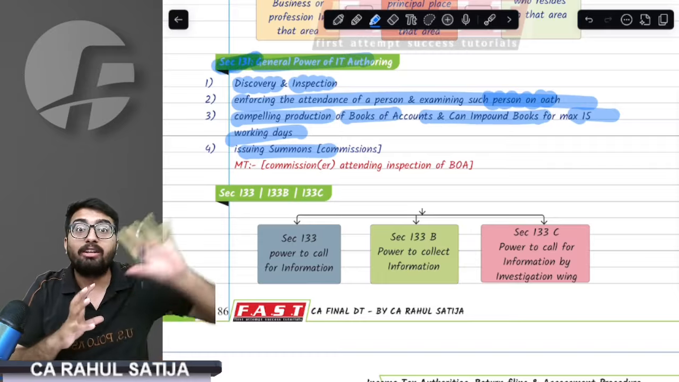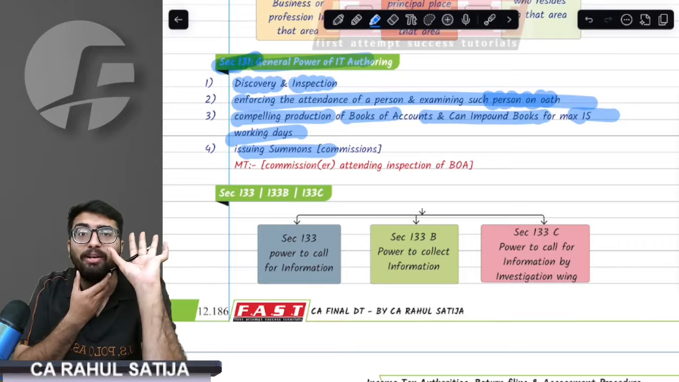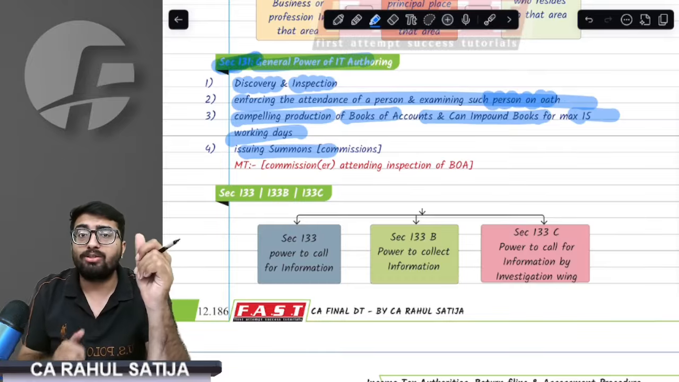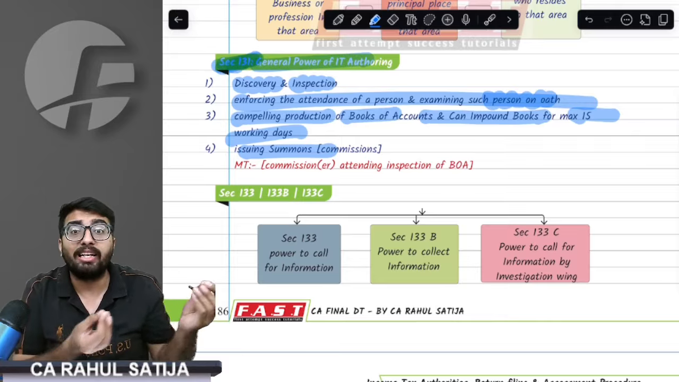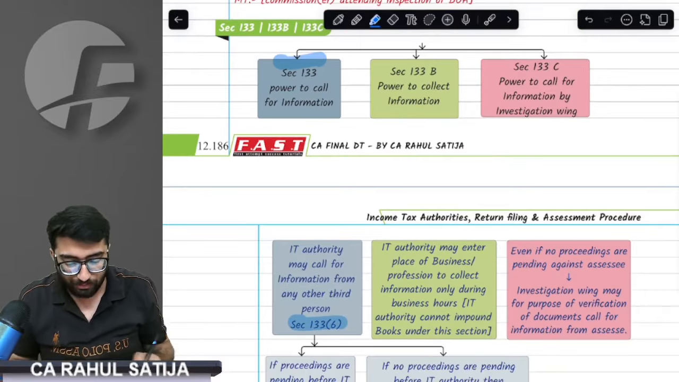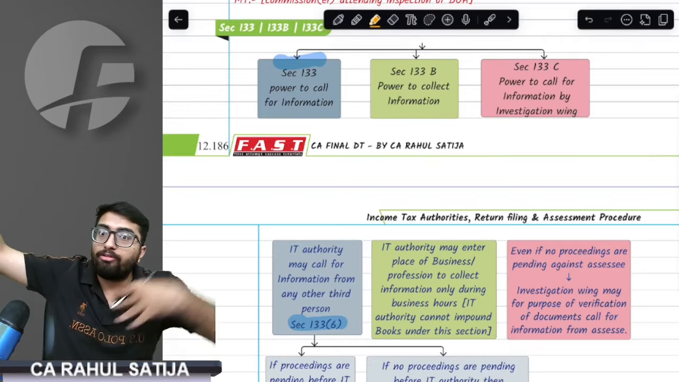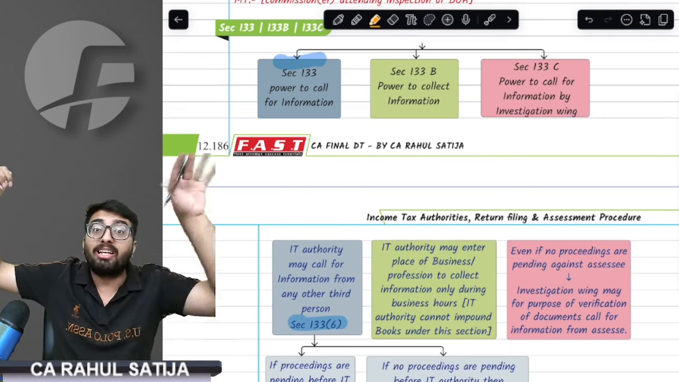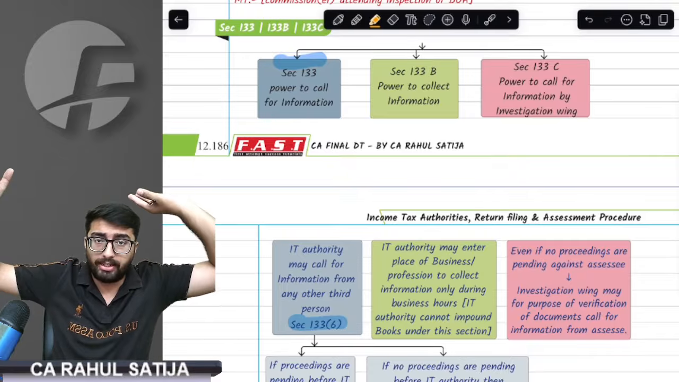How will they communicate? They can communicate with my banker, my debtor, my creditor, my stock agent, my registrar, my broker, my lender, and even my neighbor. This power is covered under section 133(6). What 133(6) says is that an IT authority can request information about me from any outsider. Remember 133(6): information about me from an outsider.